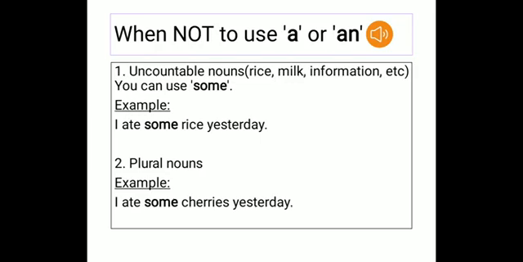These are some of the rules that need to be taken care of when you are talking about the indefinite articles, that is a and an. In the second part, we will be talking about the definite article, and at the end you will be given some exercises. I hope you do them, and I'm very sure you will be able to understand everything after you have done your work and your exercises. Thank you.